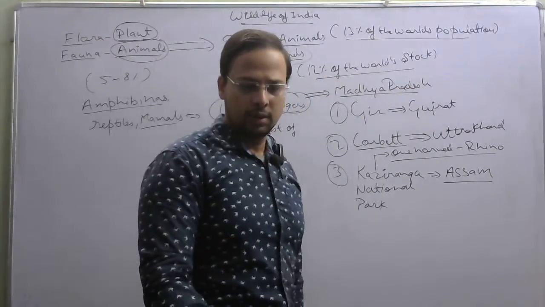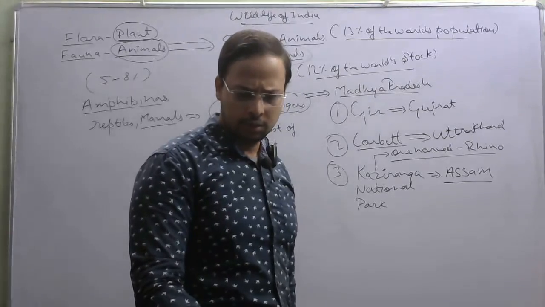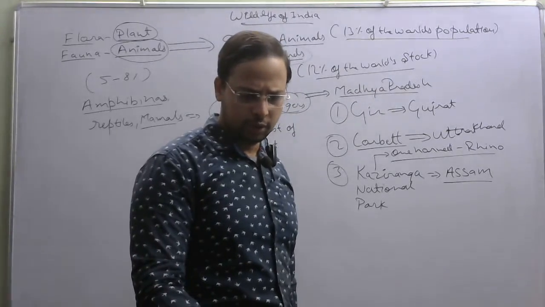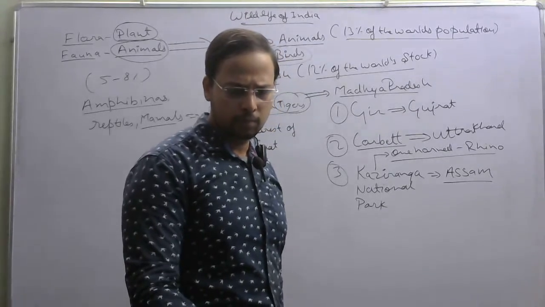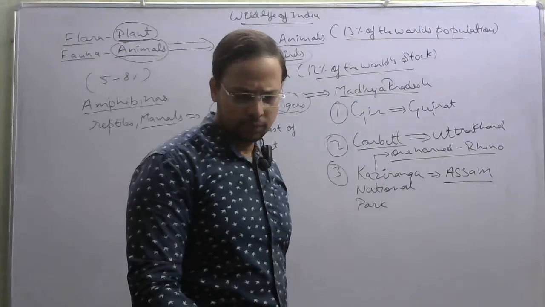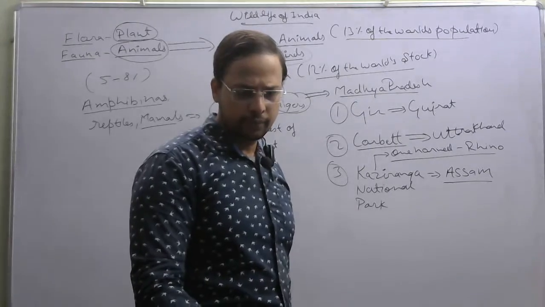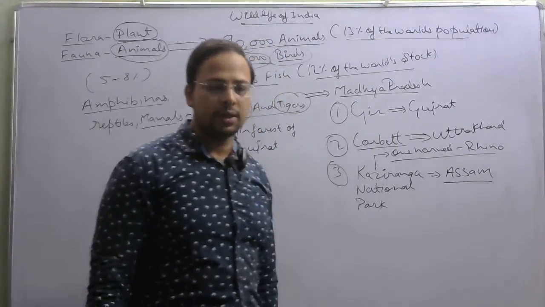Okay, and the other national park which is very important for you is the Dachigam National Park.